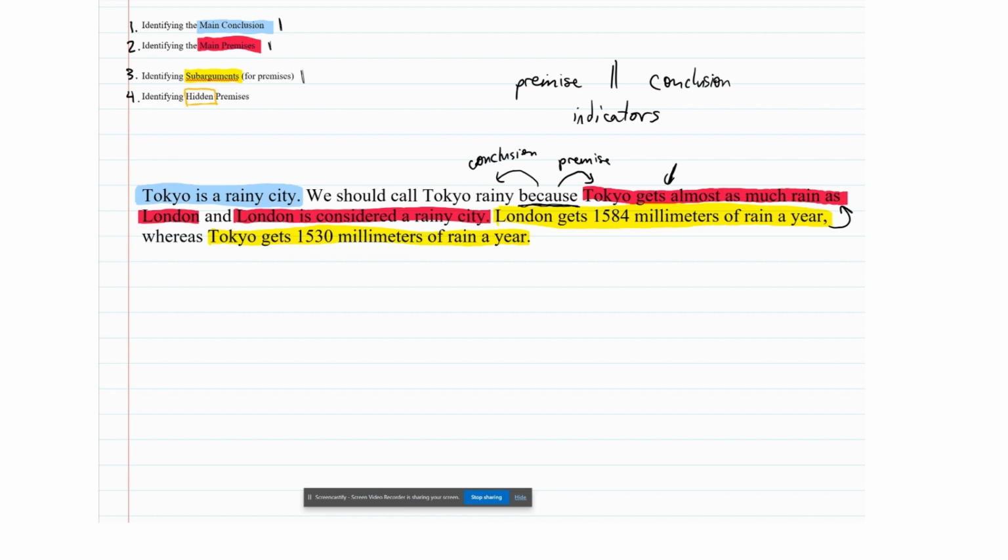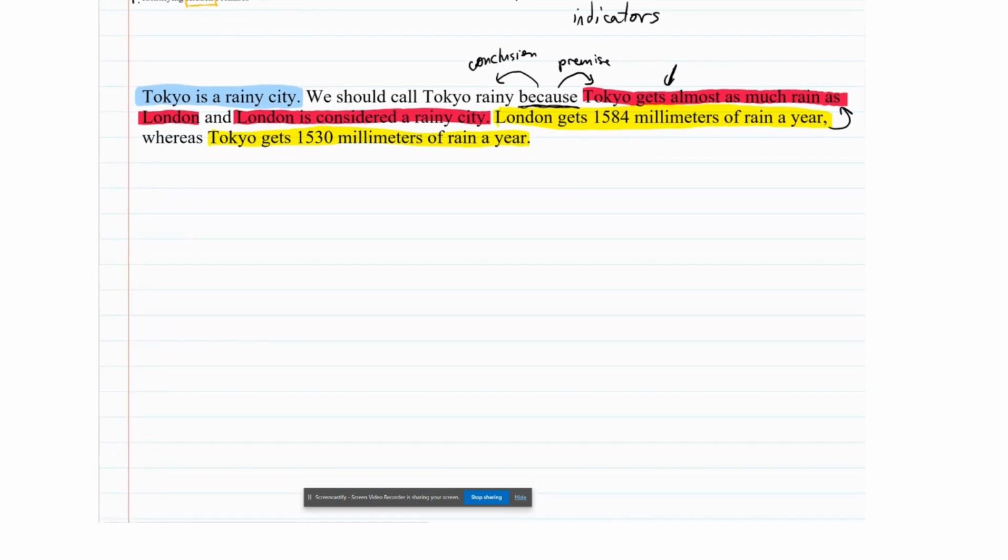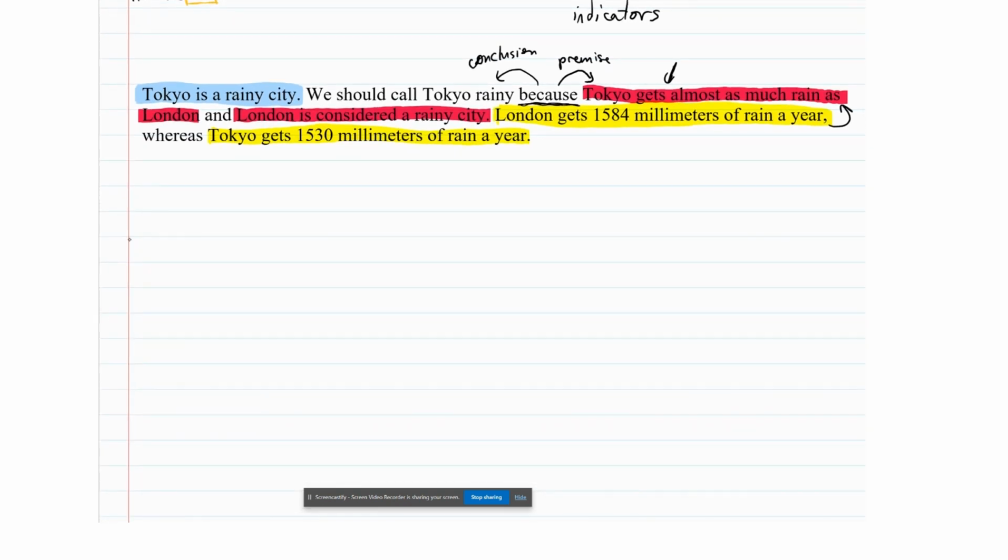Okay, so now that we have all that in place, what we want to do is write out what we have so far, knowing that there are probably going to be hidden premises that we haven't arrived at. We want to write it out below, right? And so we're going to write our premises and then our conclusion down here. So let's start with our first premise.